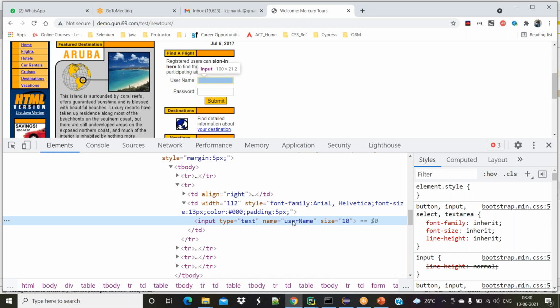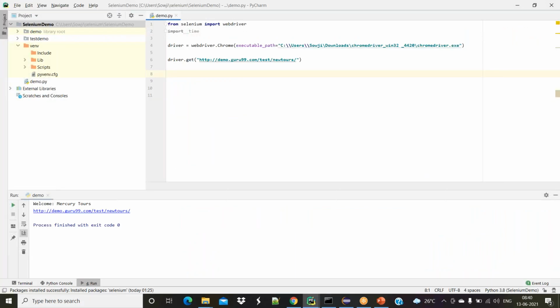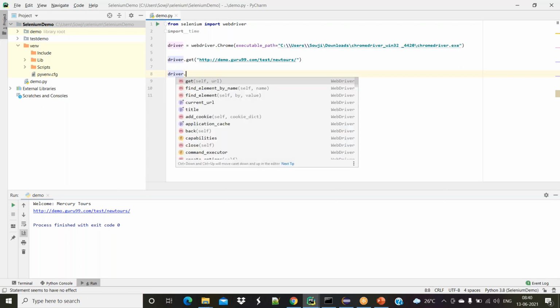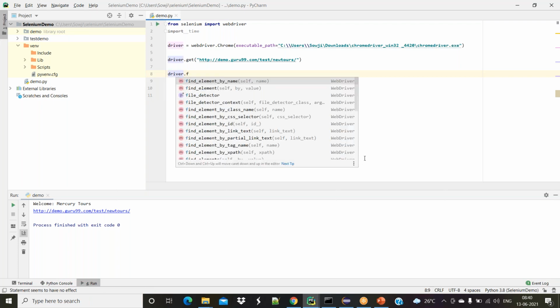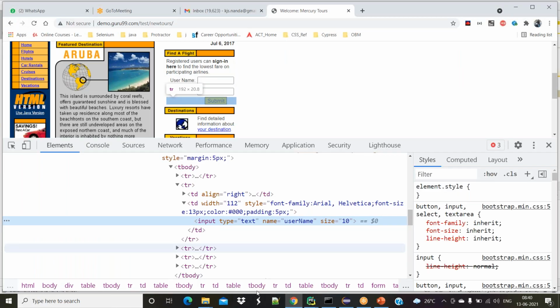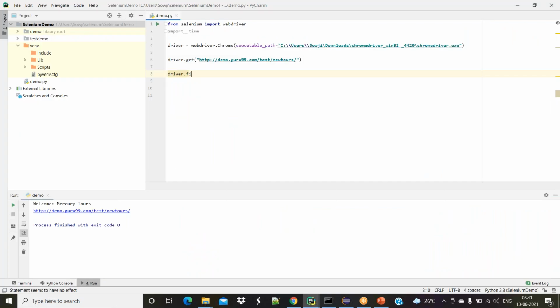I'm using the name attribute. I'm copying it. Now I'm asking Selenium, and here Selenium is nothing but driver. Driver, find an element by using the name attribute, because it has a name attribute. This is the attribute and username is the value for this particular attribute. Please find an element by using the name attribute, that means name characteristic. If I want to find a student from the class, I can use different characteristics to find that.